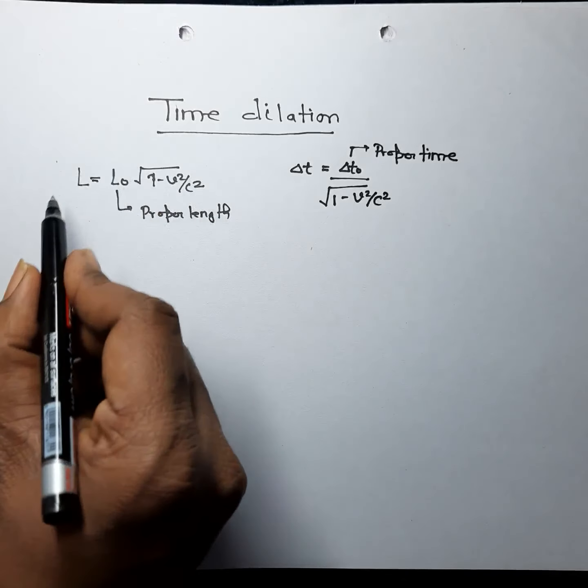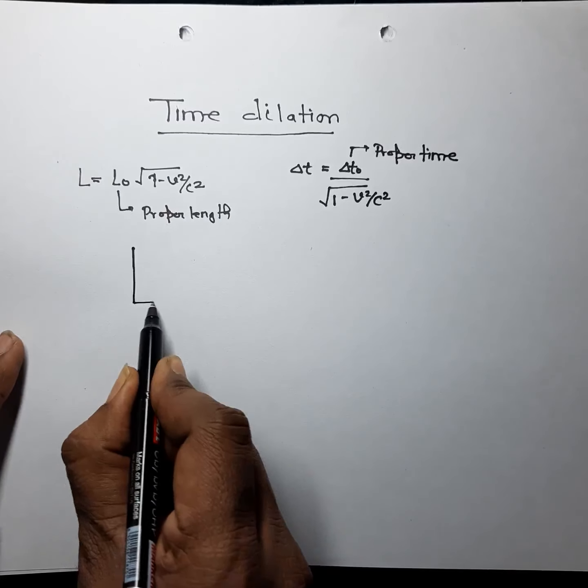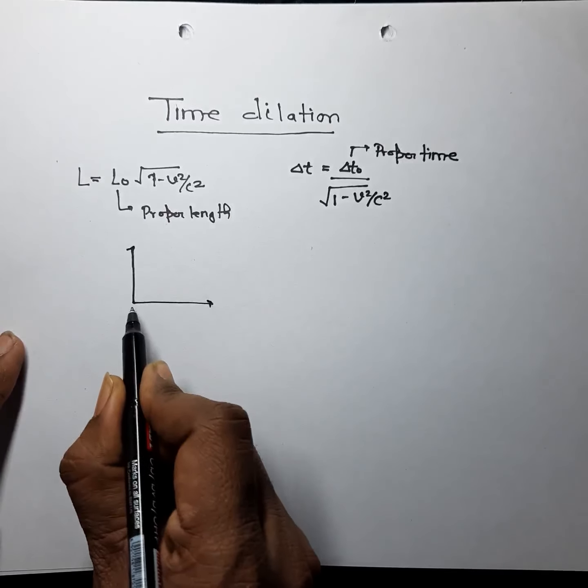So this expression tells us that, let me draw the frame of reference.